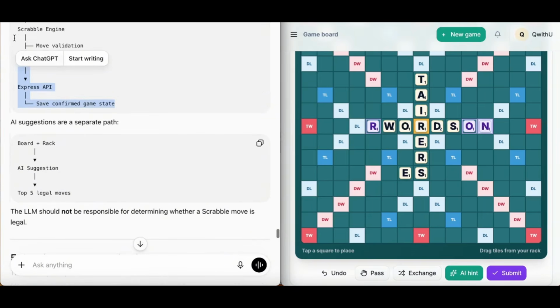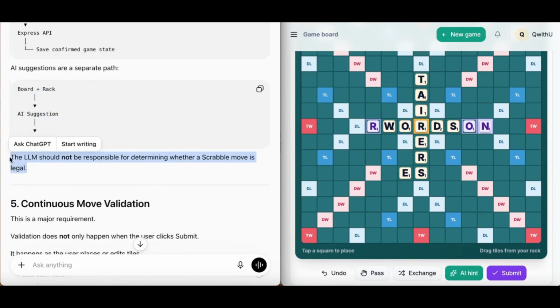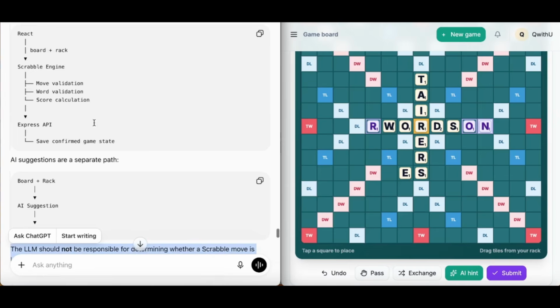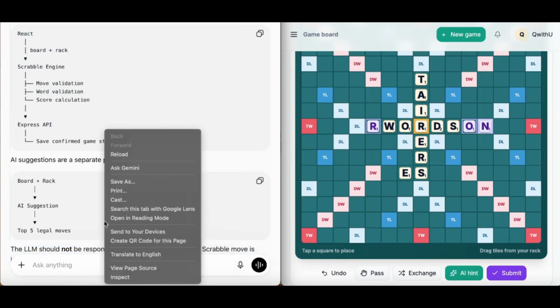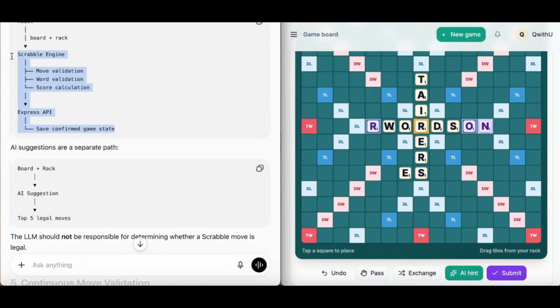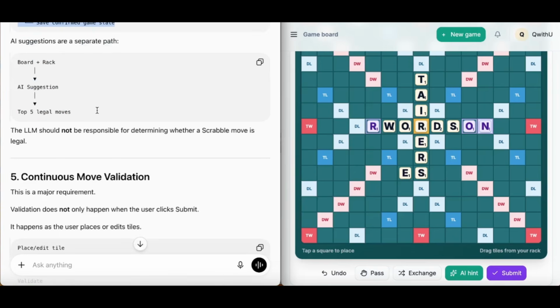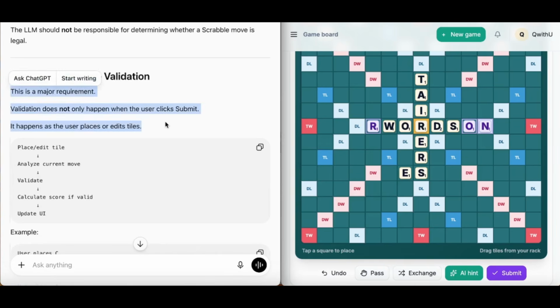After the implementation of the Scrabble engine or the backend engine that we have, only then we will implement our AI suggestions. It is clear, to be concise, that the LLM will not be responsible in determining whether a Scrabble move is legal or not. That's the use of our Scrabble engine or our backend engine. Before we implement our LLM, we're gonna first make sure that our engine itself is working without an LLM touching it. So this is the major requirement that we have.